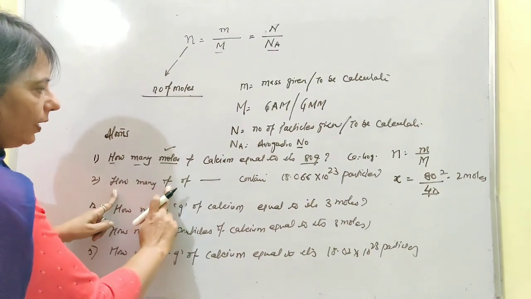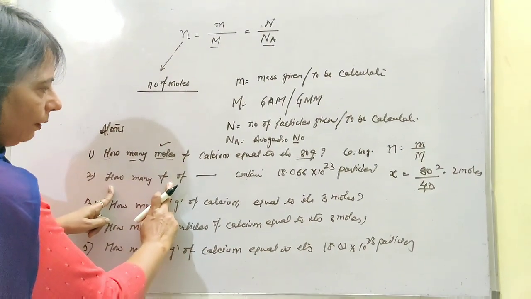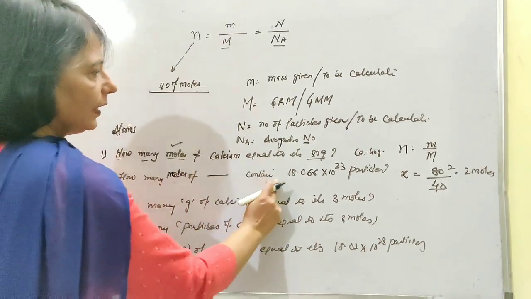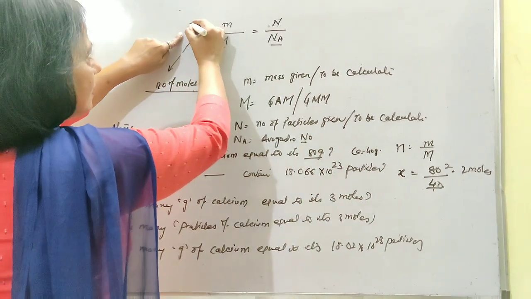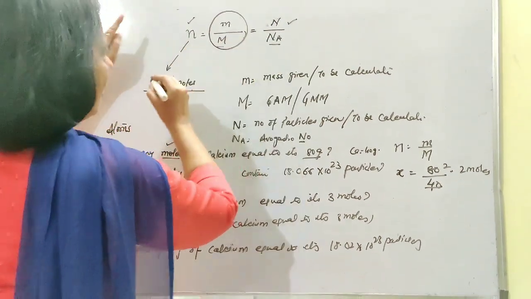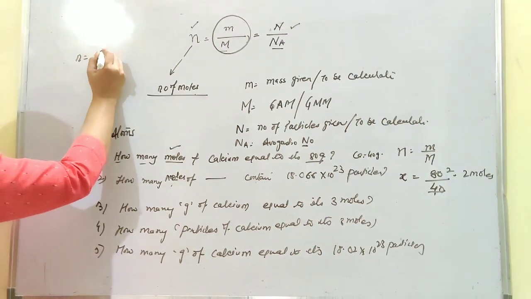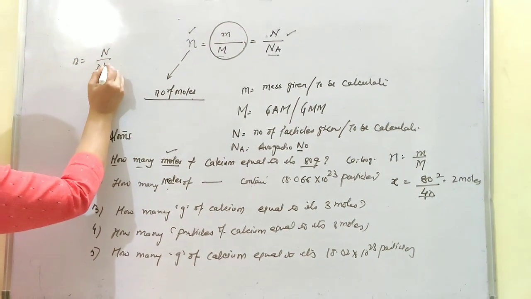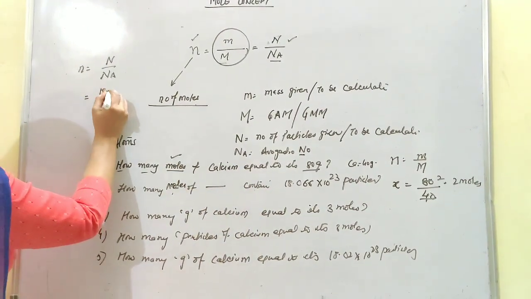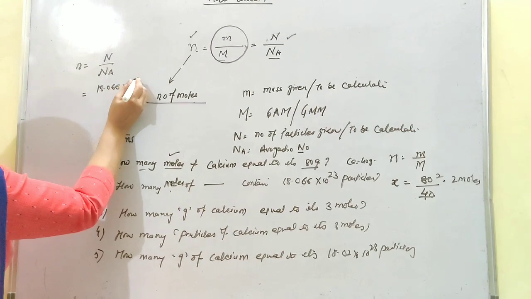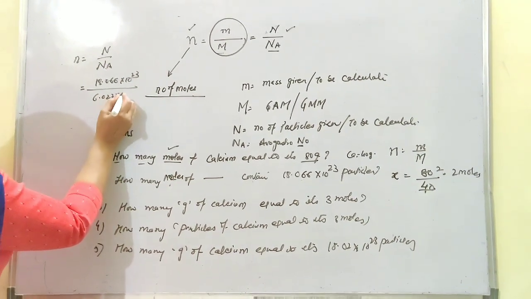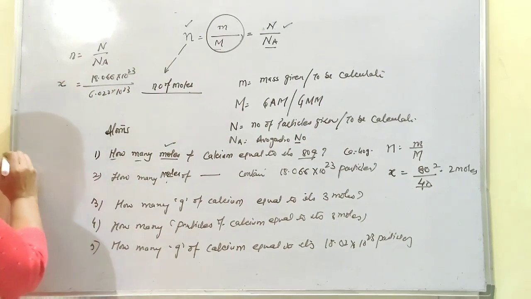Next, how many moles of calcium will contain these many particles? That means we are concerned about moles and number of particles. We are not at all concerned about mass. So your formula is n = N/Na. They have given you 18.066 × 10^23. This is the Avogadro number, that is 6.022 × 10^23. This we have to calculate.